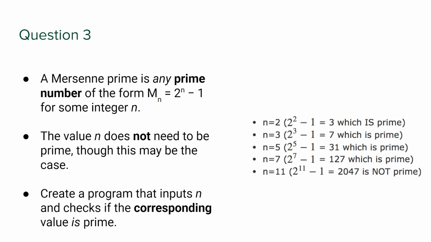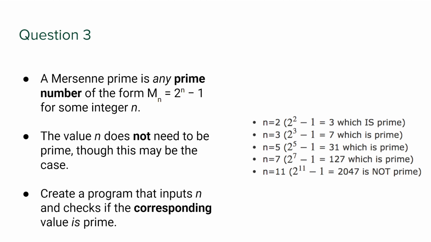So for example, for some n values, the value of the Mersenne number is a prime number, for some it isn't. So it can vary. The n doesn't have to necessarily be prime, but in a lot of cases it automatically kind of is. So create a program that inputs the n and checks if the corresponding value is prime. The corresponding value being, for a specific n value, is 2 to the power n minus 1 actually prime? Is it actually a Mersenne prime?